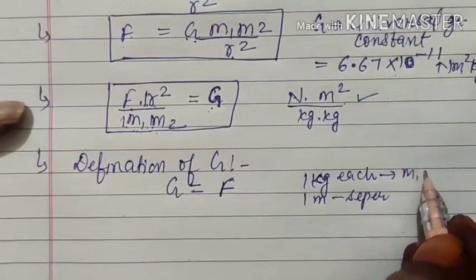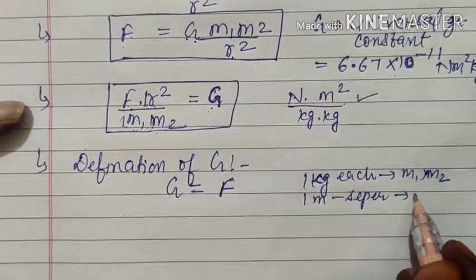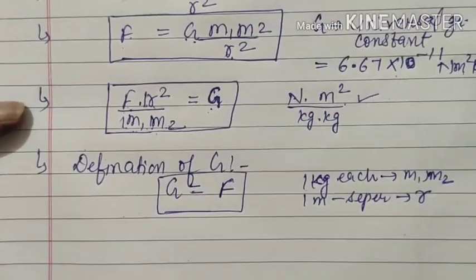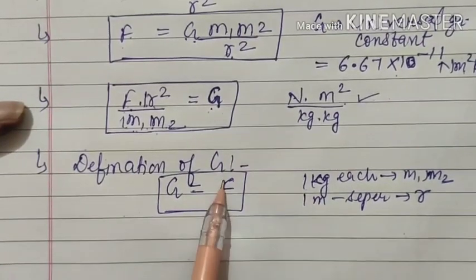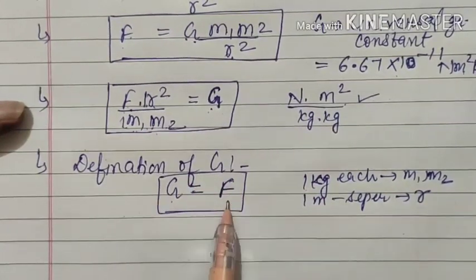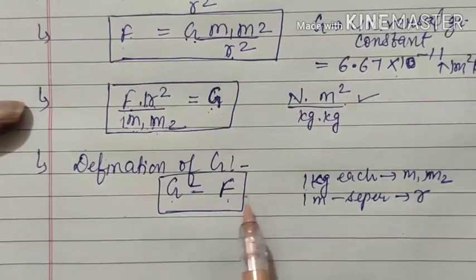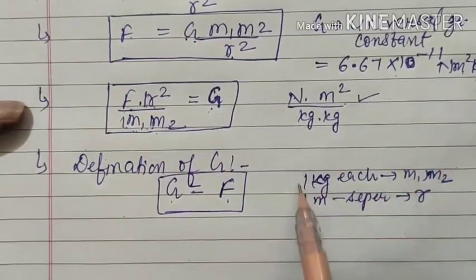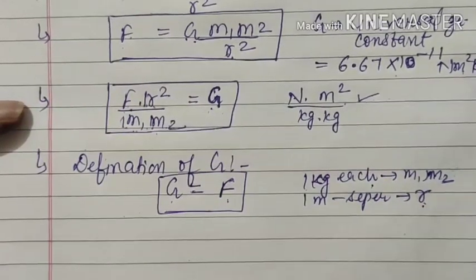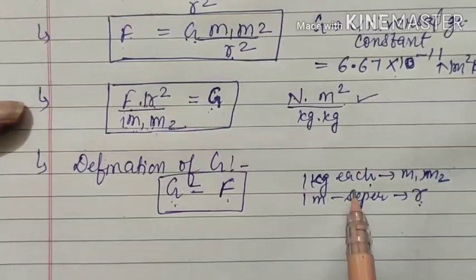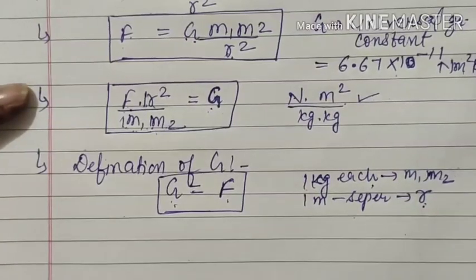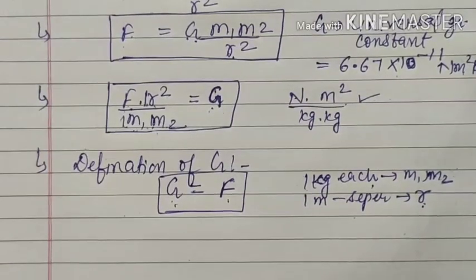Separation means these are your m1 and m2 and this will be your r. Then numerically G will be equal to the force. Again, G, the universal gravitational constant, is numerically equal to the force acting between two masses of 1 kilogram each kept at a distance of 1 meter. If you want to define it in CGS, then define likewise: it will be 1 gram and 1 centimeter. But generally we define it in SI because in physics we work with SI more.